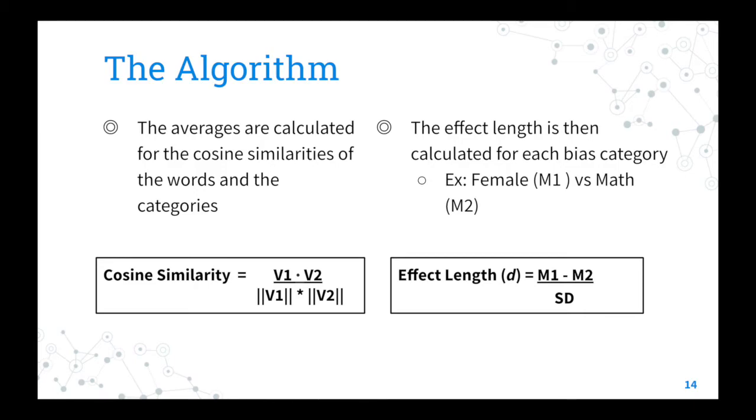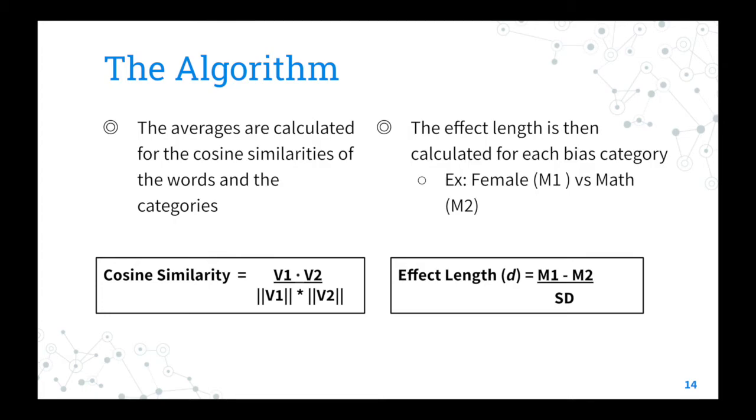This is done by calculating the dot product of the vectors and then dividing it by the product of each vector's magnitude. What cosine similarity tells us is that the closer to 1 it is, the more similar the words are, and the closer to 0 it is, the more different the words are. For each bias category, we get an average of the cosine similarity values and then use these to calculate the effect size. The effect size is calculated by subtracting the mean cosine similarity values for the two categories you're comparing and then dividing this by the standard deviation.